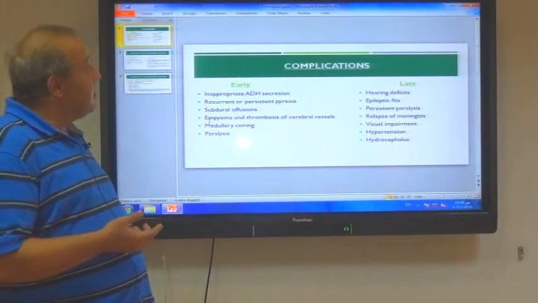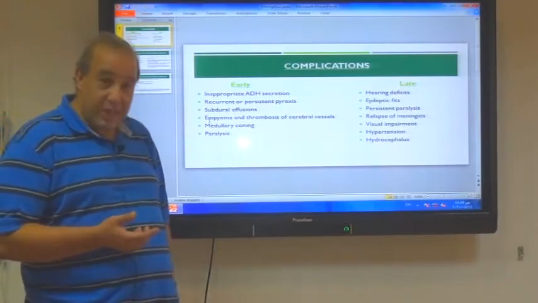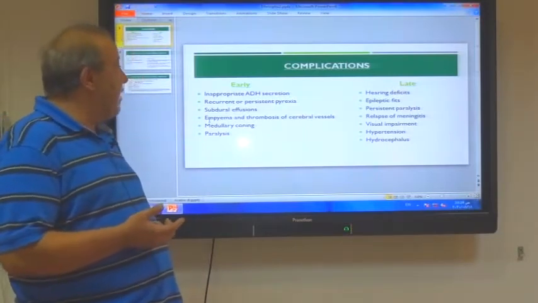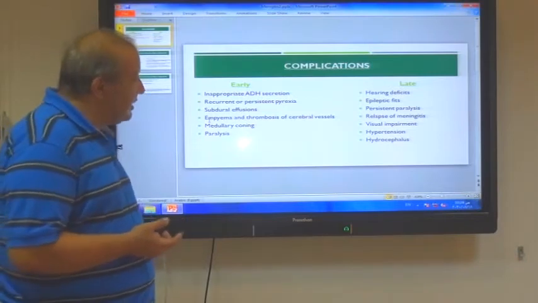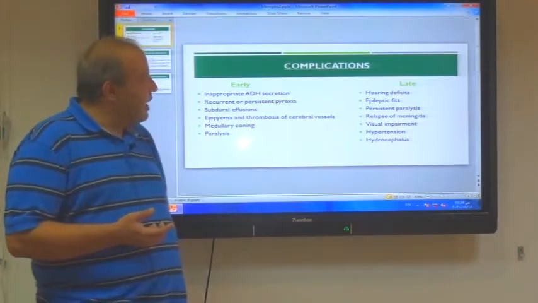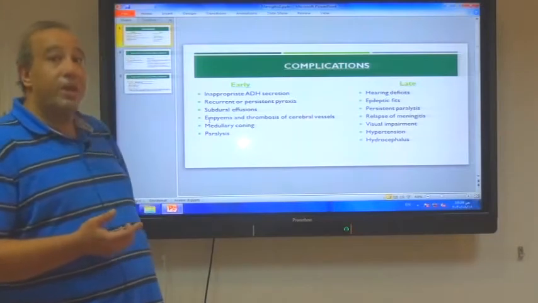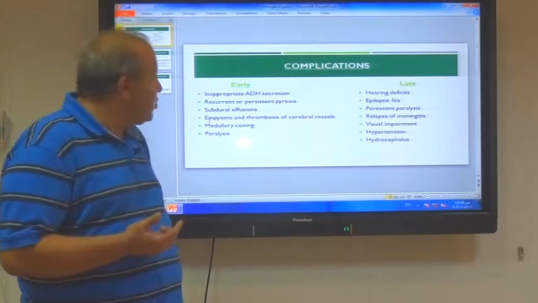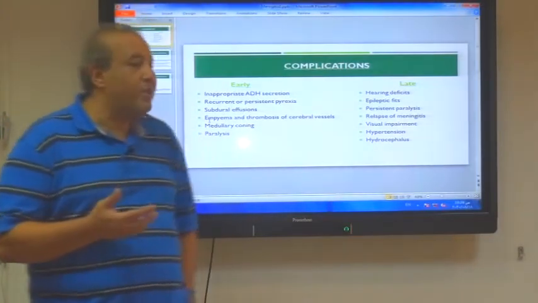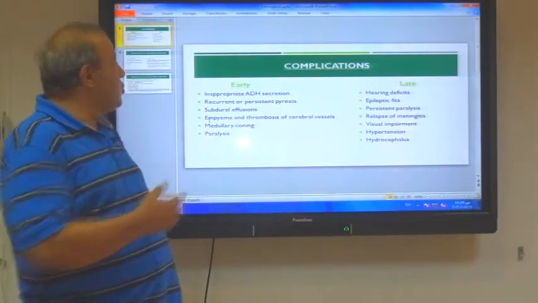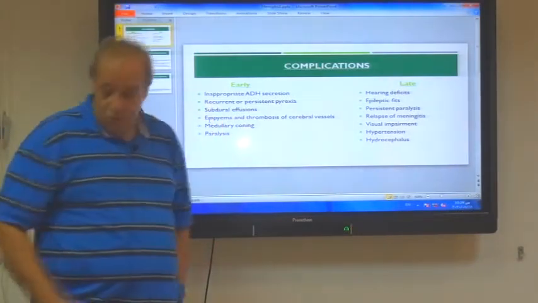Epileptic fits: the patient may present to you with epilepsy, and you will find that this patient has a history of meningitis. Persistent paralysis, relapse of meningitis, visual impairment, hypertension, and hydrocephalus, and this hypertension and hydrocephalus are due to inappropriate antidiuretic hormone secretion.